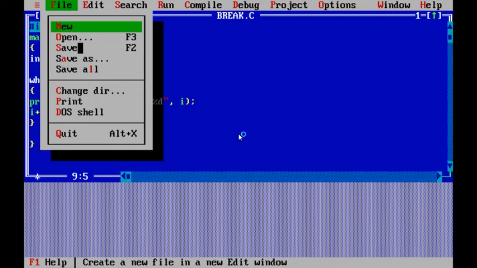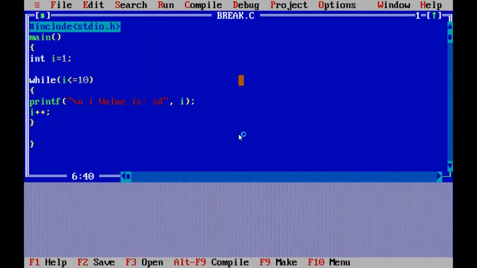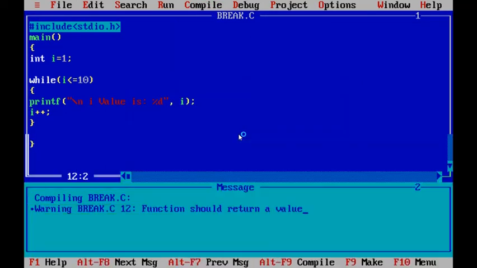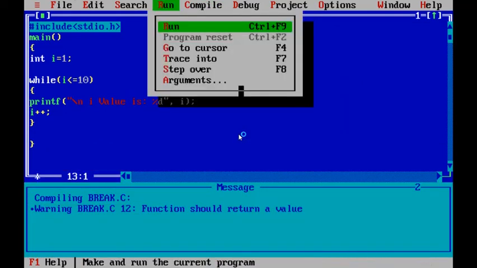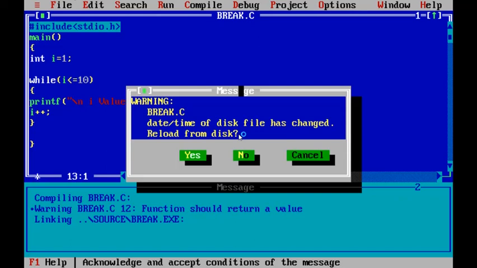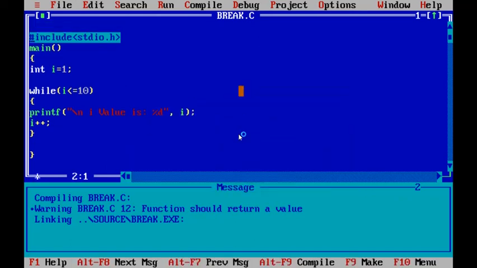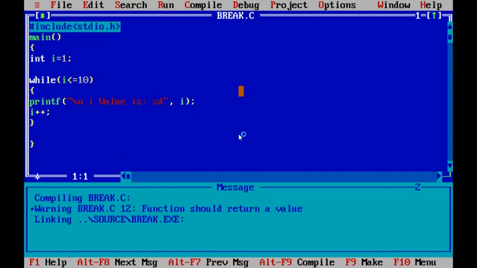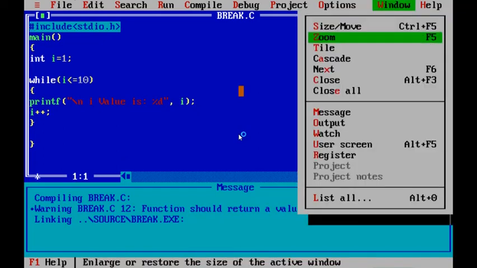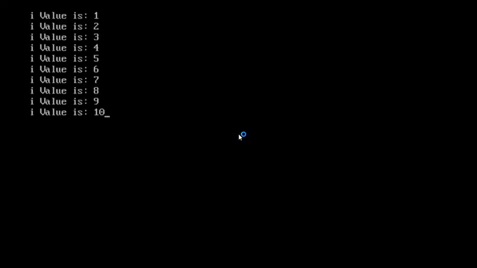So save the program, compile the program, now run the program. The program was successfully executed. Now we will see the output. I value is 1 2 3 4 5 6 7 8 9 10. This is the output without using the break statement.